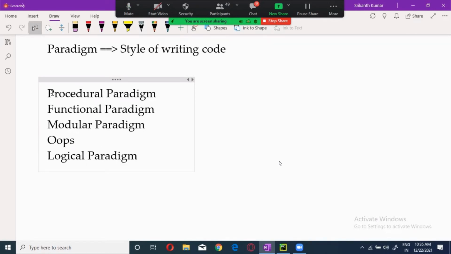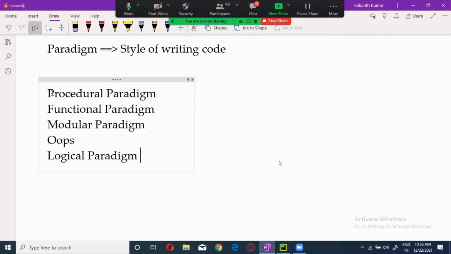Till now, whatever I showed you, we wrote a few lines of code, right? The sentences, statements. That is procedural. It will be a top-down approach. How you read your book, how you write it, the same way you will write the code. Start from the left, go towards the right, end, come down. That is called procedural.